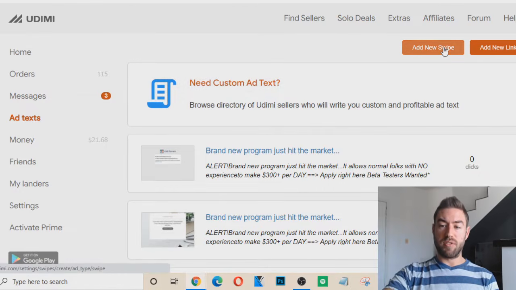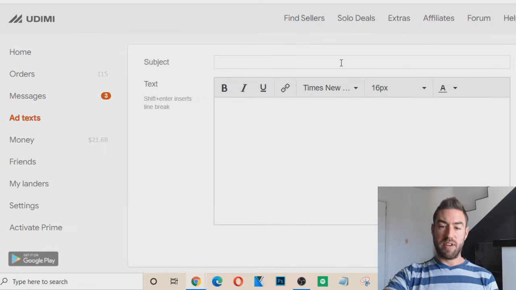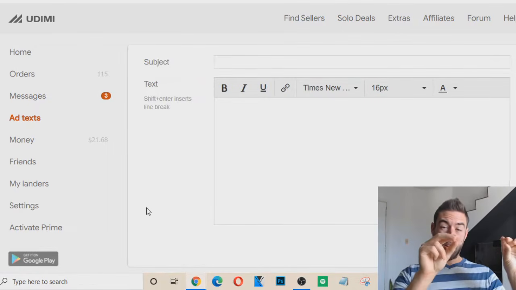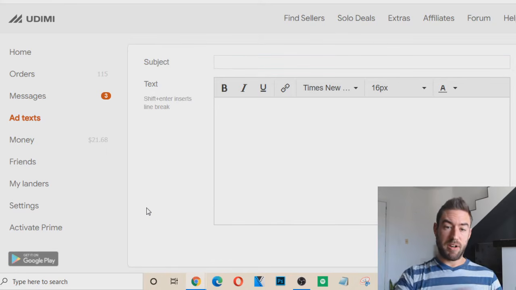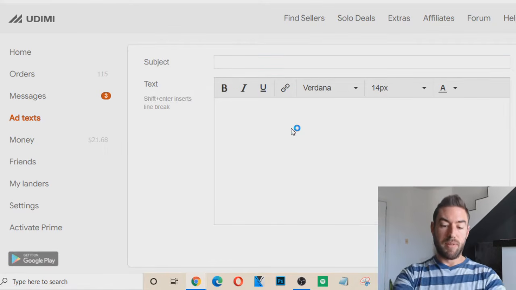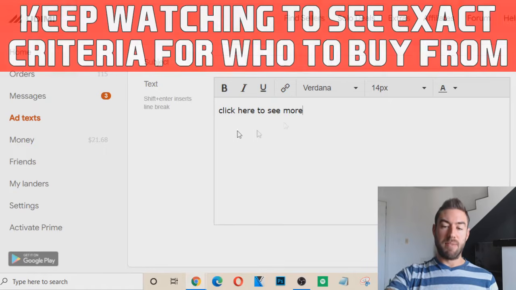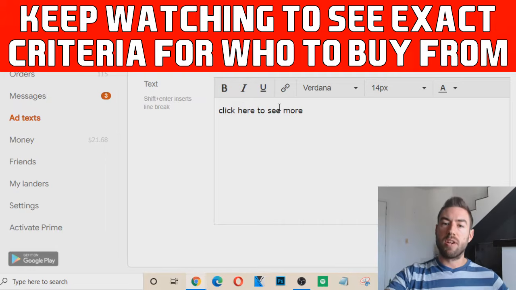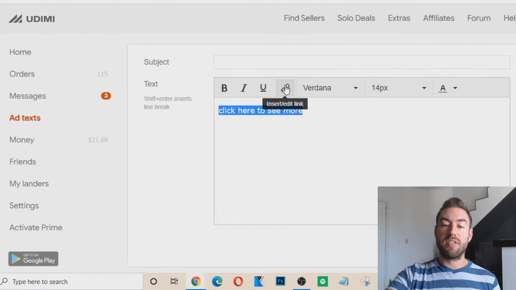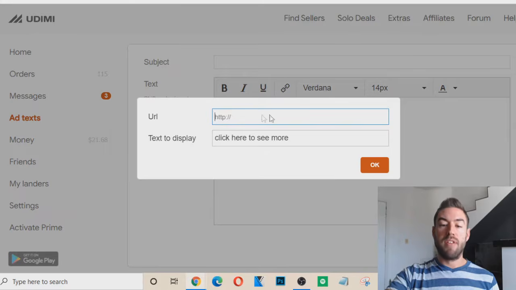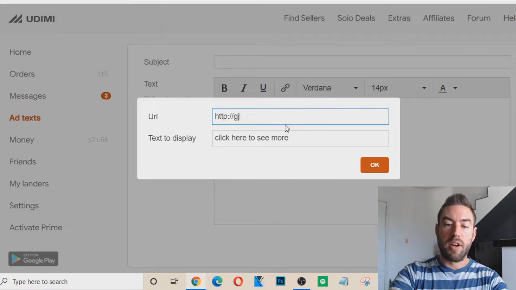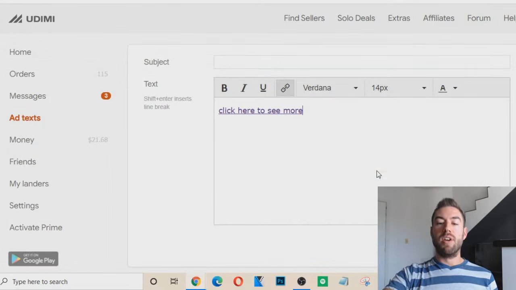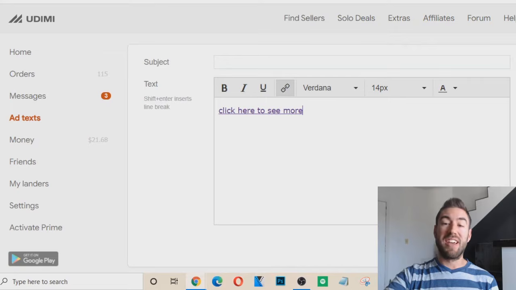So to add a new swipe, you just click here. You can put in the subject. Okay, this is the subject line of the email that's going to get sent out to their email list. And then this is the text right here. And for example, let's say that's part of the text in the email. Whatever part you want to actually link to your affiliate link or your capture page link or whatever you're promoting, you would just highlight this, click this little paper clip, and then put in the URL there and then hit OK. So I'll share with you just google.com as an example, and then you hit OK, and then now it's clickable. So then you can just save that, and then you would have this as an ad text whenever you go to run an ad.